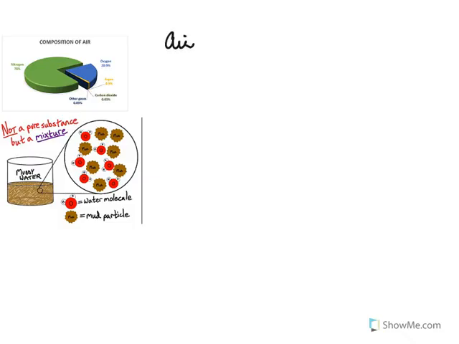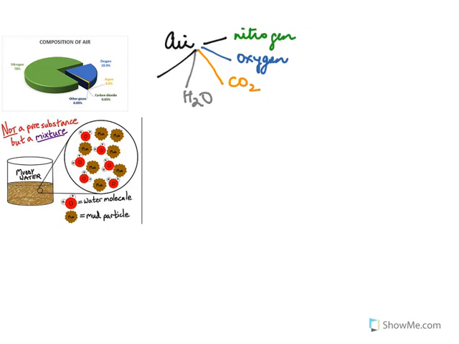Now let's look at air. What is air? Now here I've given you the components of air. See, if you look here, the air is made up of nitrogen, then it is made up of oxygen molecules. It's made up of carbon dioxide. Then also we have water in it. We have dust particles and many other gases. So you'll definitely agree that air is not pure. It is a mixture.